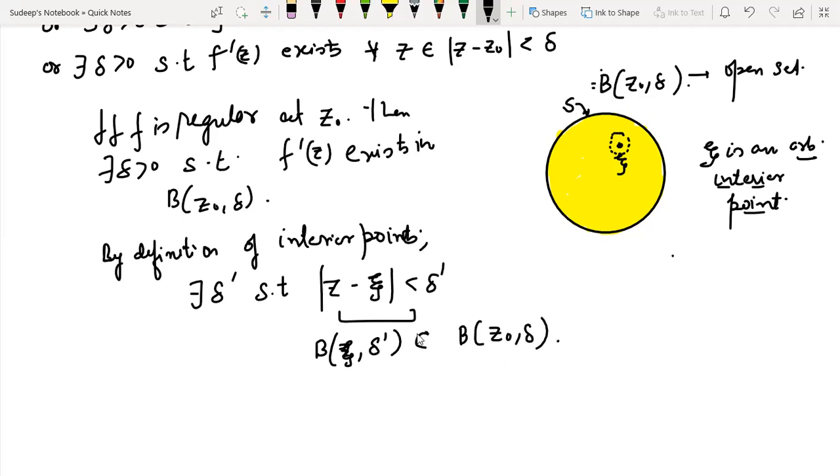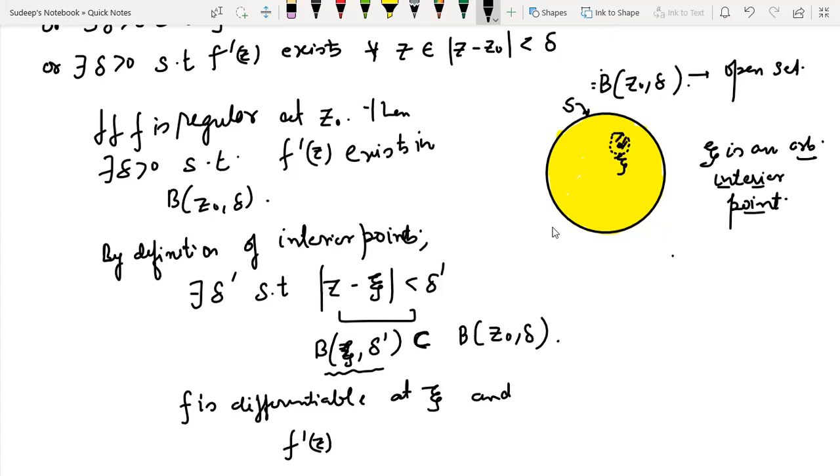Okay, it is clear, I hope. It implies what? It implies that the function is differentiable at zeta also, and f dash z, since it exists for all this thing, so it exists here also. So it implies what? It implies that the function is differentiable in some neighborhood of zeta also.